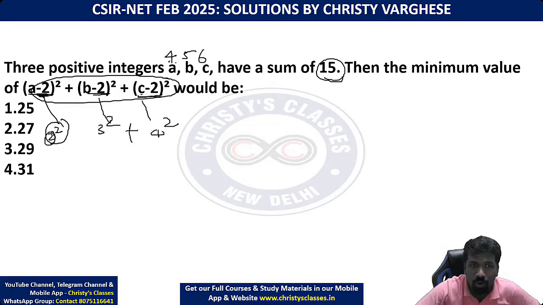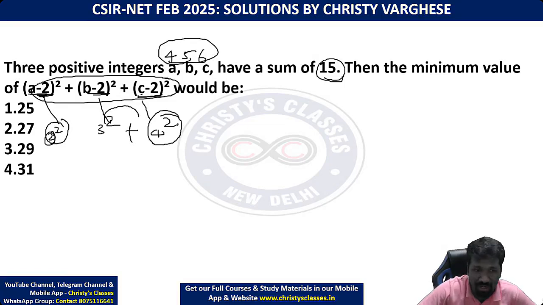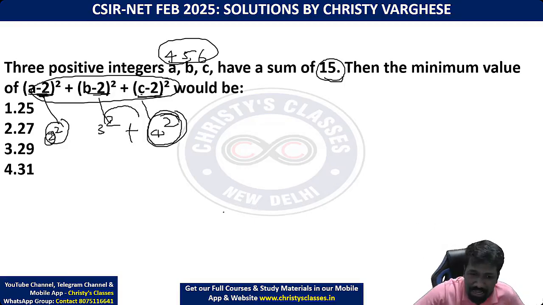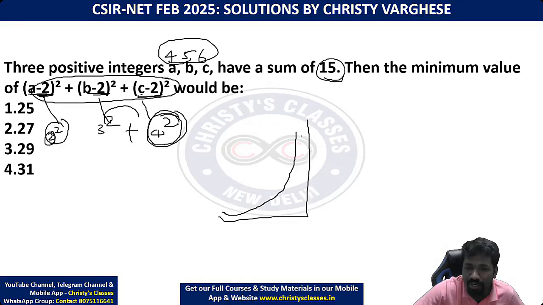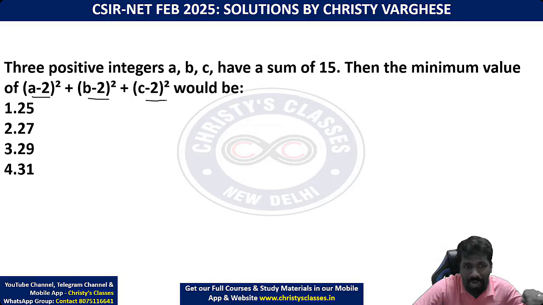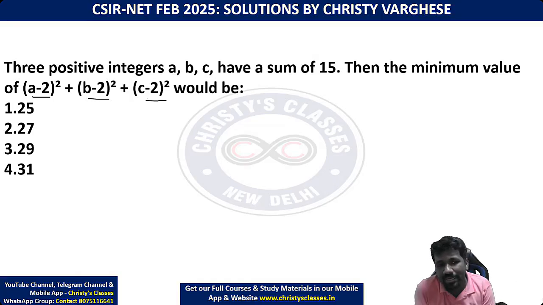If you don't take equal numbers, you will get at least one number more than 3 square or 4 square, yes, 5 square, 6 square. When I teach you mathematical graphs in data interpretation, you will understand the exponential nature of powers or squares better. So when powers are added, the idea is making the base as small as possible.